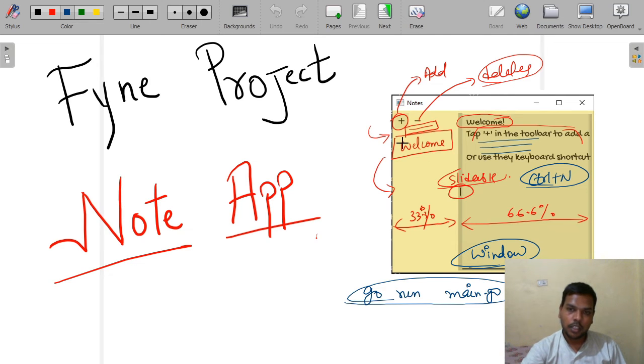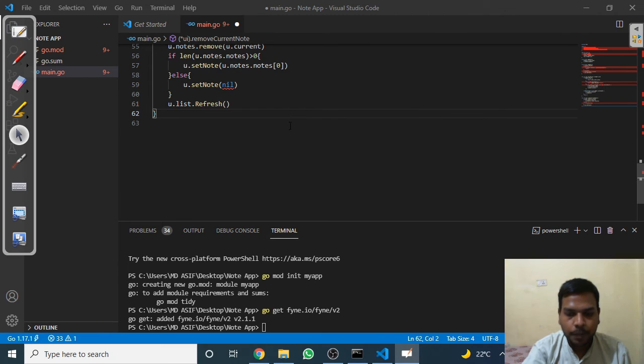Suppose if the list is not present, no list is created by the user, then this section is empty. So the user interface is loading dynamically, so we have to create a function to load the UI, which will dynamically handle which section to display or which section we should not display. Okay, let's write that function.